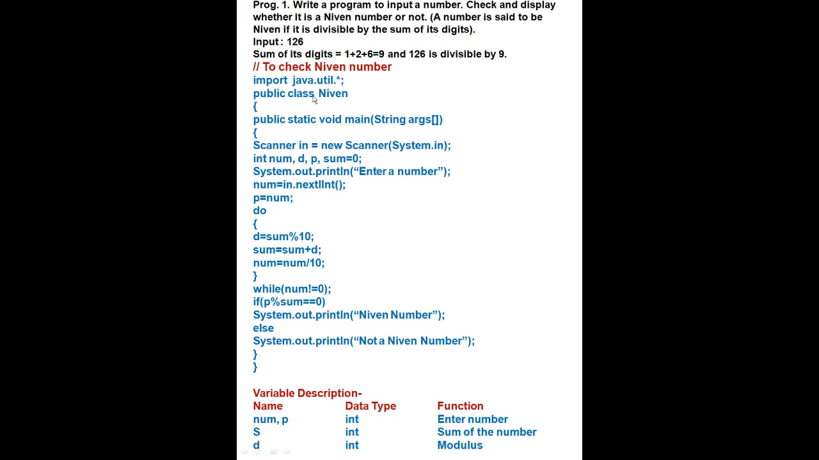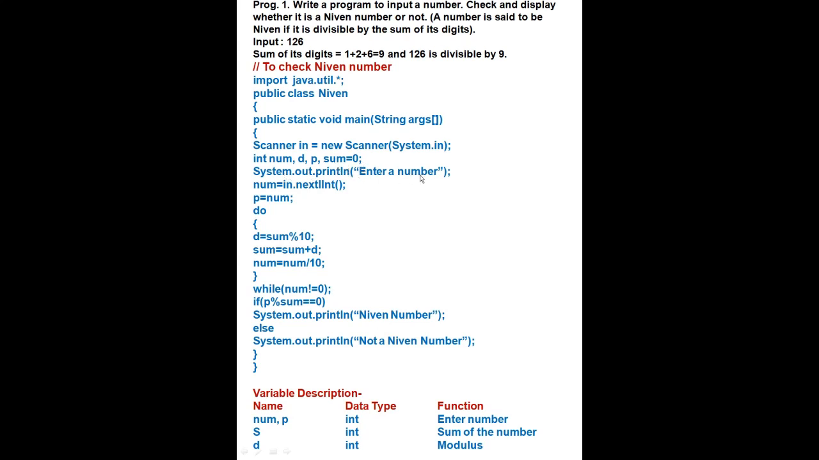Now we will see what type of data we want for this program. Suppose first we will enter a number, so int num. Then we will divide that number, so divisible factor means modulus. Then we will write a number also, p. Then we will find the sum, which we don't know yet, so sum is equal to 0.